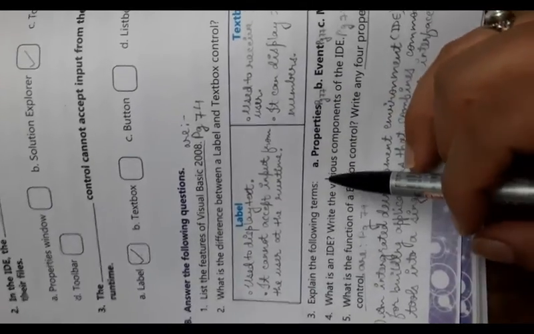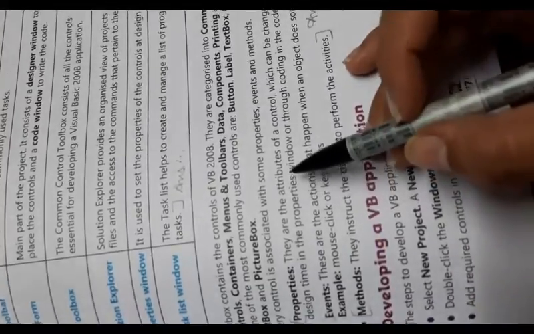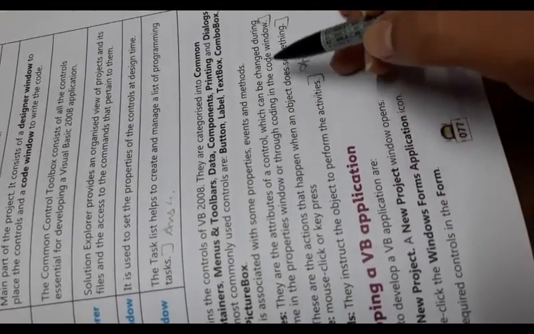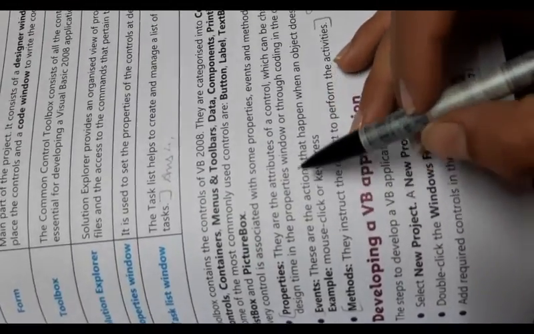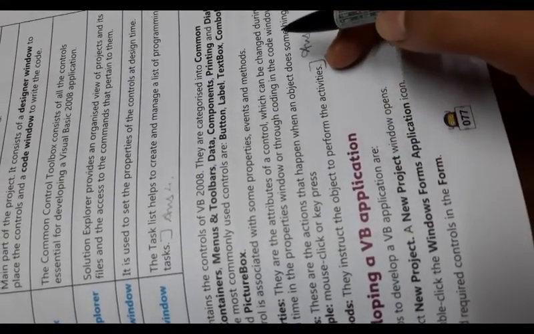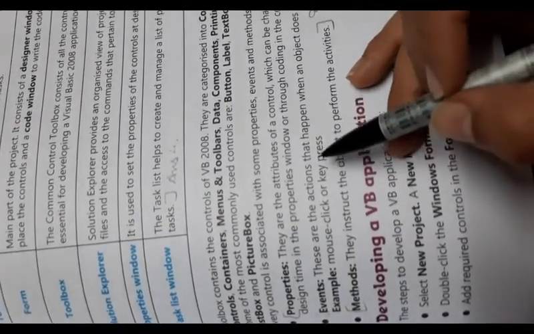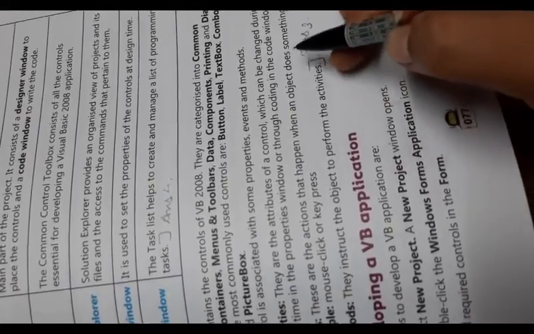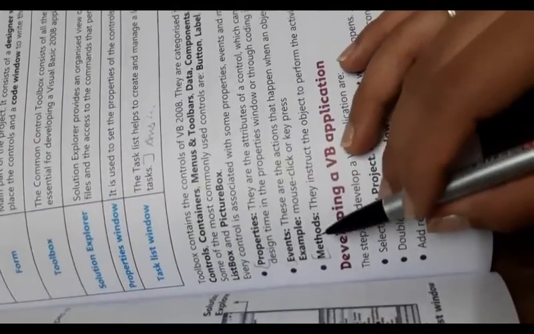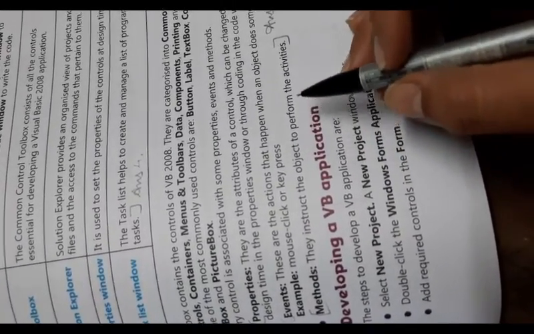Now explain the following terms: properties, event, method, on page number 77. Properties are the attributes of the control which can be changed during design time in the properties window or through coding in the code window. Events are the actions that happen when an object does something. Methods instruct the object to perform the activity. This is answer number 3.